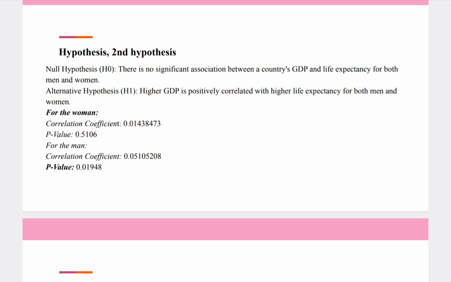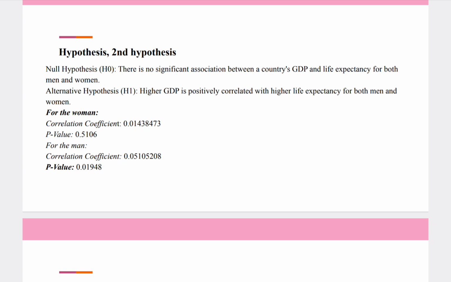So for women we analyzed GDP and women's life expectancy. Here the correlation coefficient came out to be 0.01 and the p-value 0.51. From the p-value we can see that this is very big, bigger than 0.05, so we failed to reject the null hypothesis for women. Of course, for men we will see later.